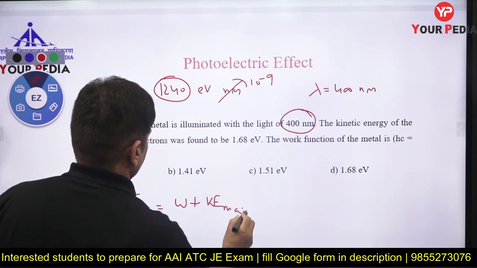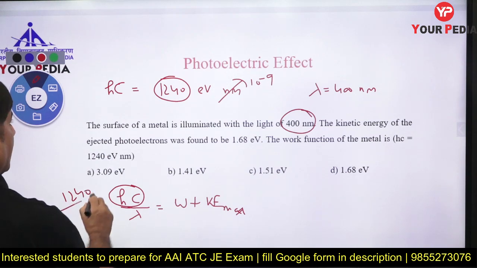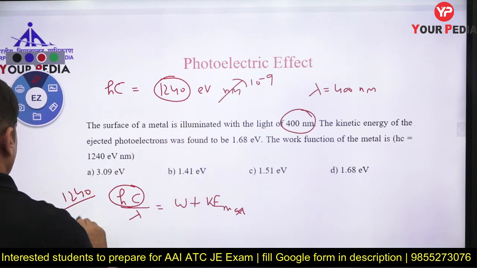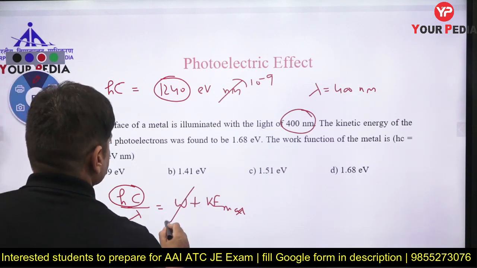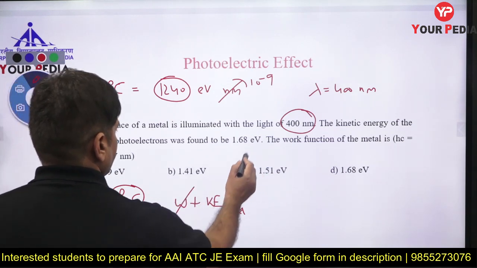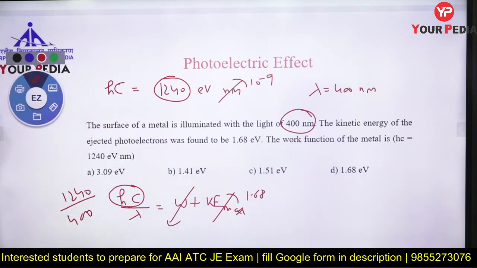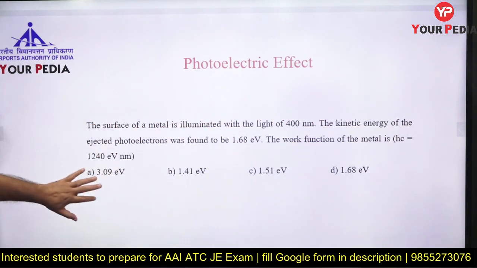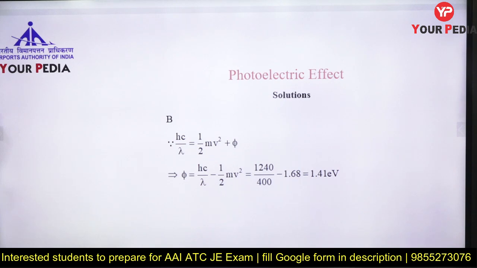He has already given you hc as 1240 and the wavelength in nanometer is 400, so that becomes the energy of the photon. The work function we have to calculate. Kinetic energy is 1.68 electron volt. So the work function in electron volt can be calculated. Remember this, 1240 electron volt.